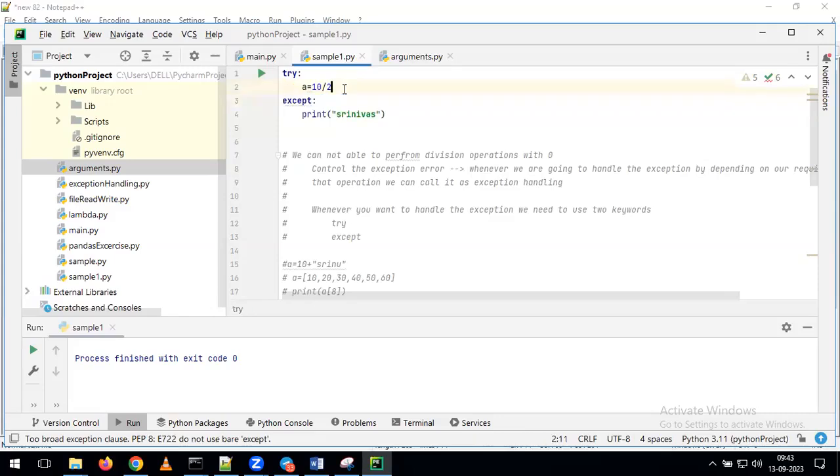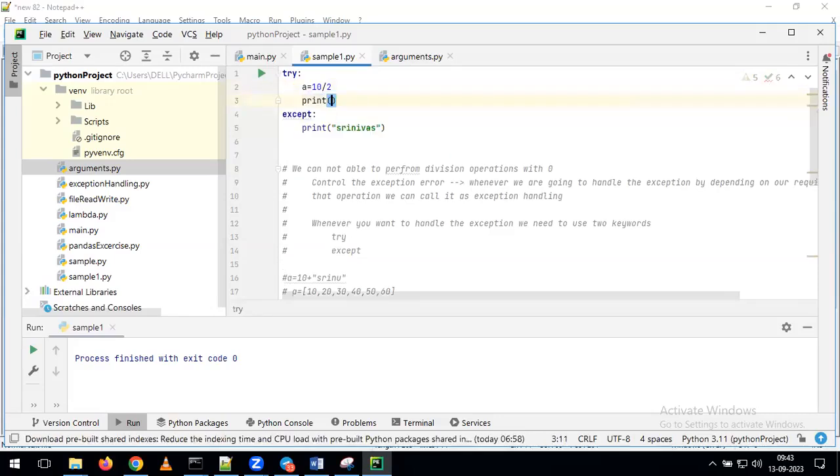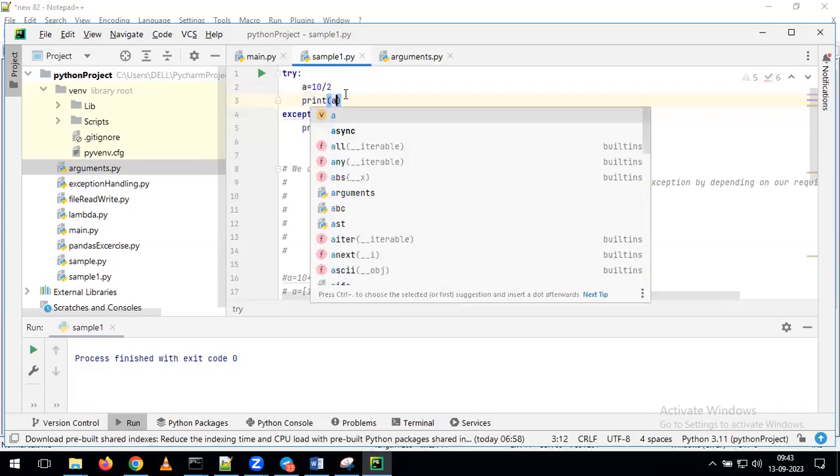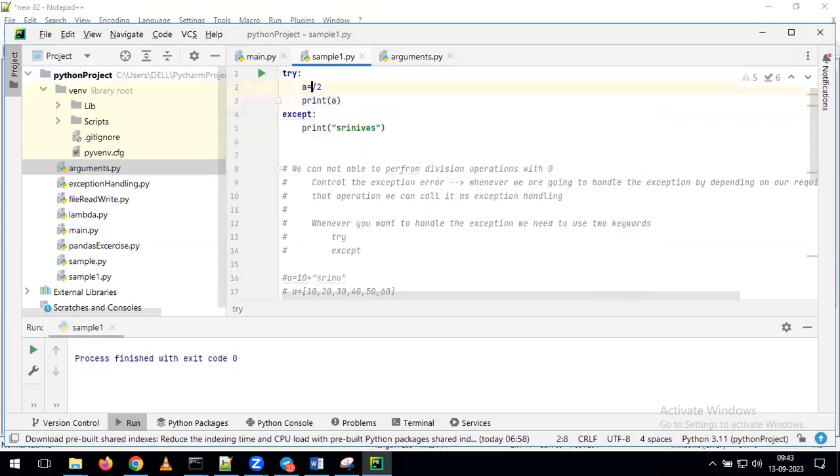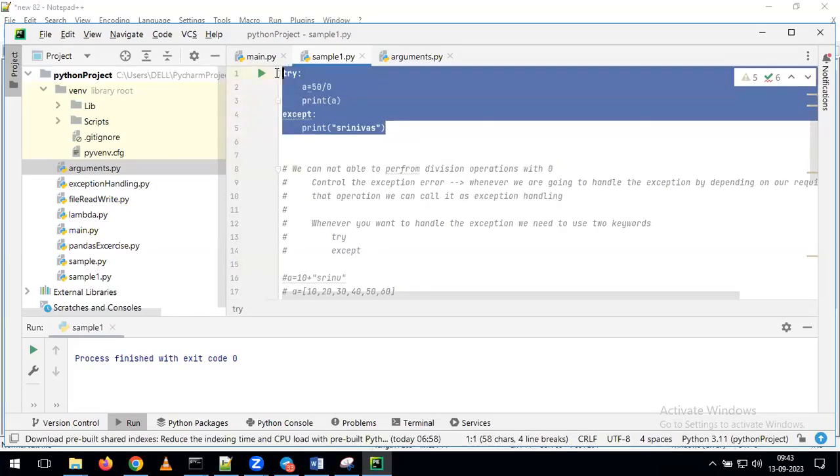So, for example, if you want to get the output, we can simply give print of a. Now, what I will do here is instead of giving 10, I'm giving 50. After that, I'm giving 0. Now, tell me what will happen. It is giving the exception again because we are dividing by 0, so we are getting the exception as output. Now I will do one small modification here.